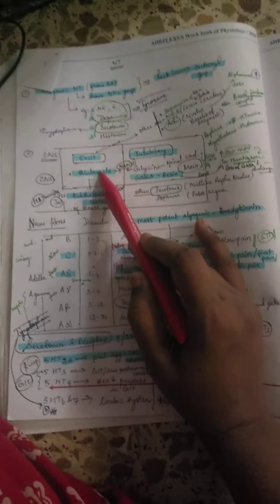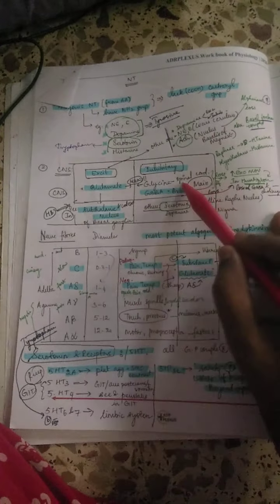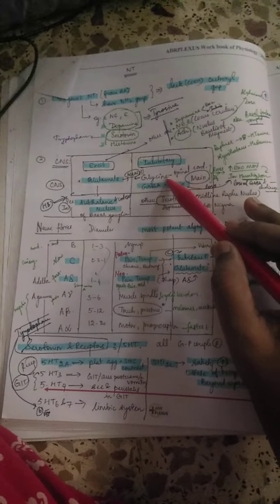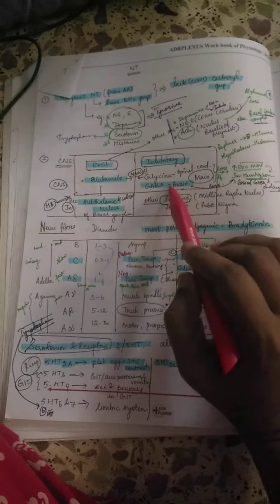Neurotransmitters. The excitatory neurotransmitter is glutamate. The inhibitory neurotransmitters are mainly glycine in the spinal cord and GABA in the brain.